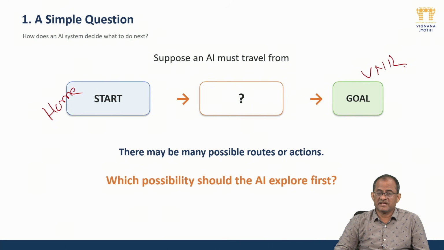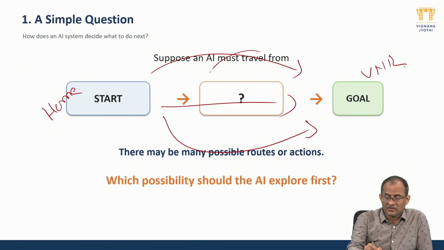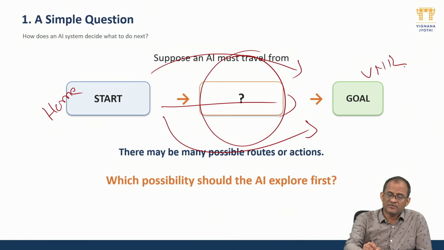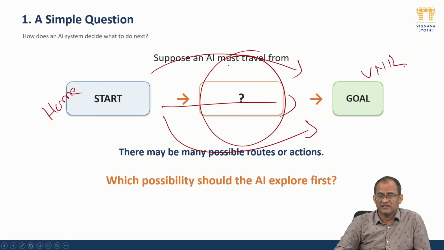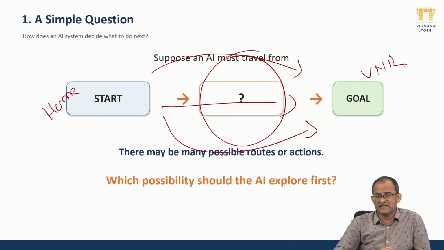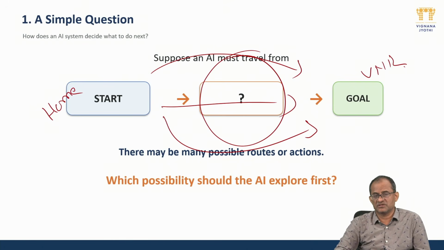Whenever I go to GPS, AI takes multiple possible paths. Suppose this is one path, this is the second path, this is the third path. These are all known as the search spaces. It will explore all the search spaces, then from those three, it will find which one is the best and optimal one: which one will cost less, which one will take less time to reach my objective. These are the best possible routes, and AI will explore all these things to get it. So how to do it? Here searching comes into the picture.